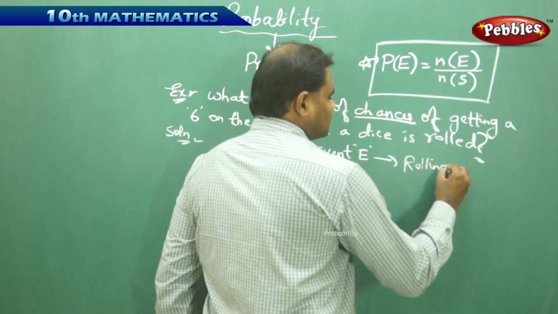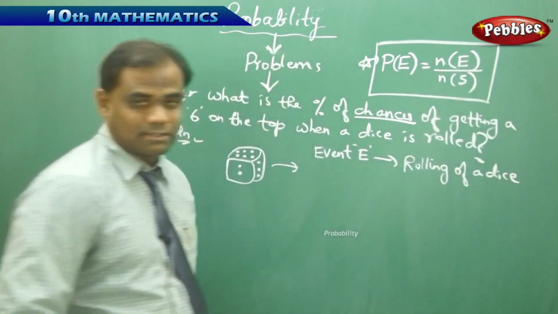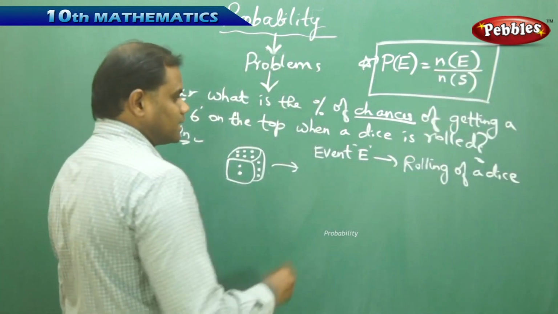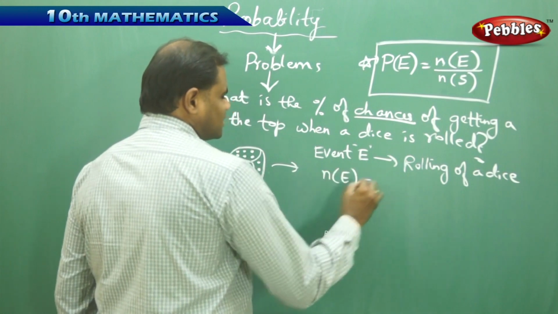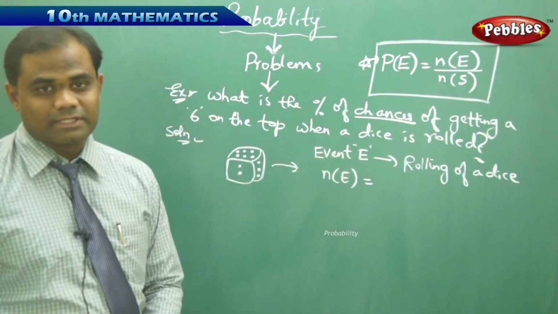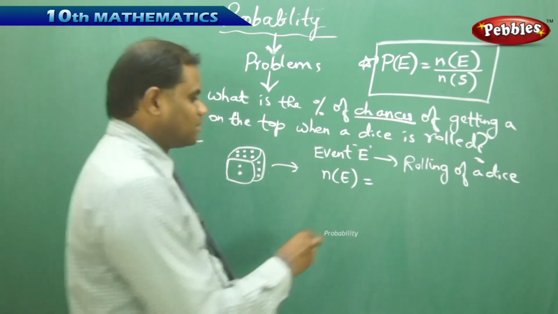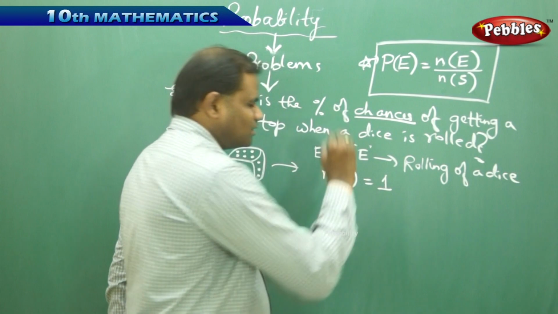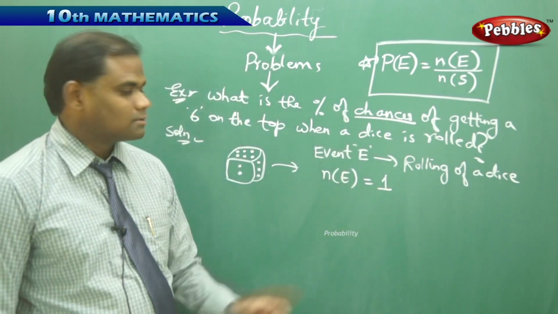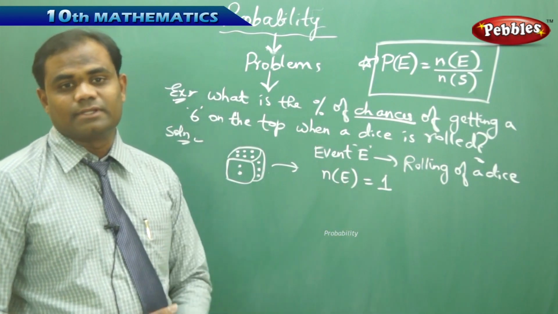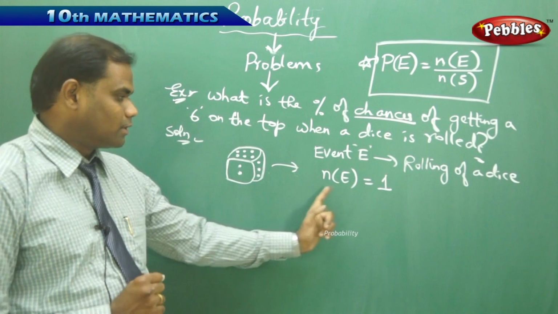Now, getting a 6 is the number of events favorable to event E, because my target is to get a 6 on the top. That is, my number of targets is 1, that is 6. Therefore, N of E is 1. The number of outcomes favorable to the event E is the outcome 6, which is only 1. Therefore, N of E is 1.